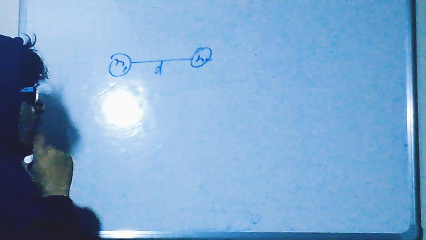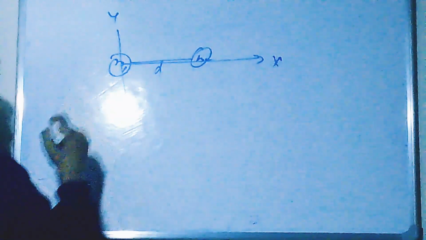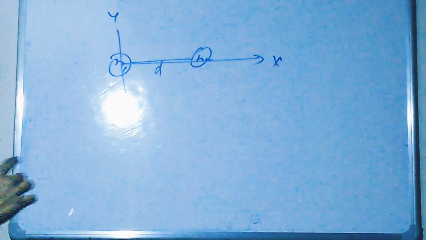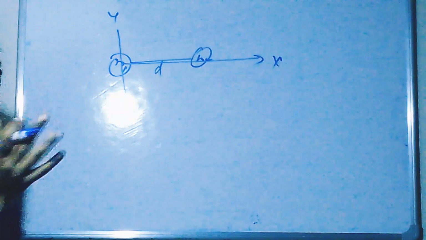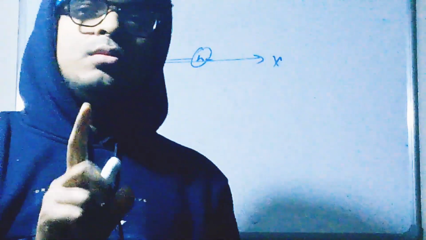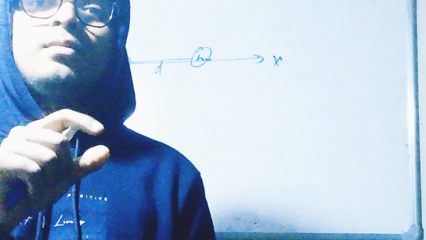Suppose here is a mass m1 and another mass here, m2, and the distance between them is d. So what is the center of mass? Basically, we draw coordinates: this is the x coordinate and this is the y coordinate. Obviously, by symmetry, you can say the y coordinate of the center of mass is always 0.